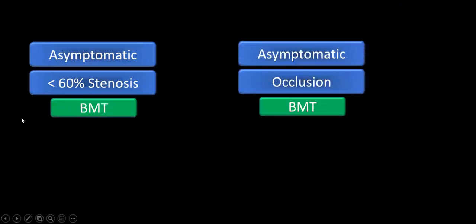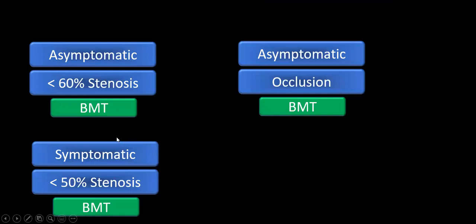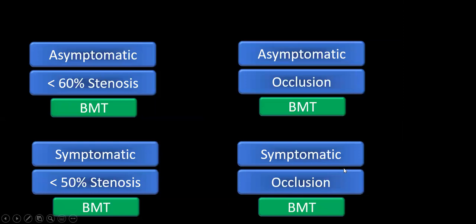Anyways, any patient who is asymptomatic and has less than 60% stenosis, only best medical management. Any patient who is asymptomatic and has occlusion, only best medical management. So an occluded patient or less than 60% stenosis patient will not require any treatment. Any patient who is symptomatic and has less than 50% stenosis, only best medical management. Wherever 100% occlusion is there, whether the patient is symptomatic or not, that is a contraindication, and that patient will receive only best medical management.